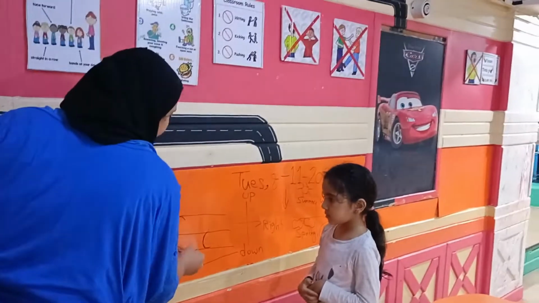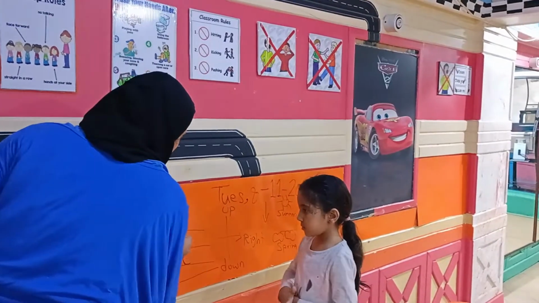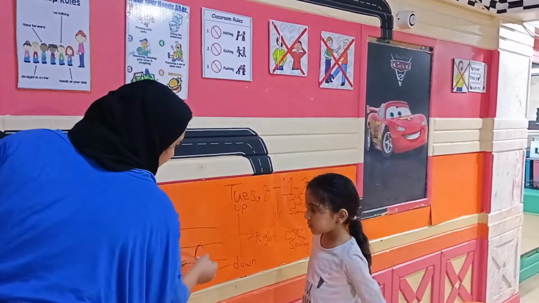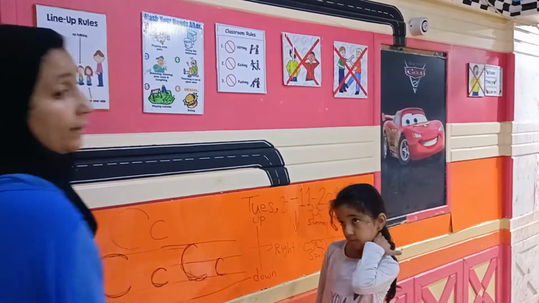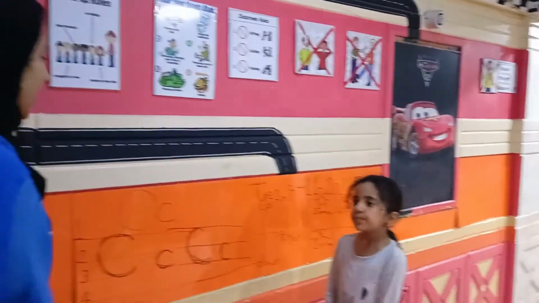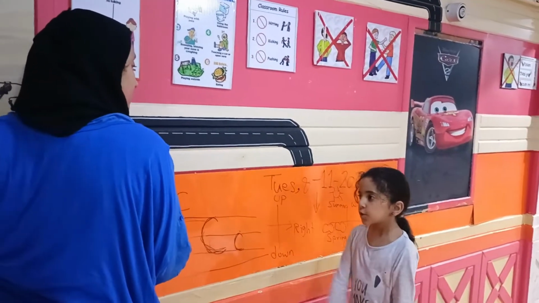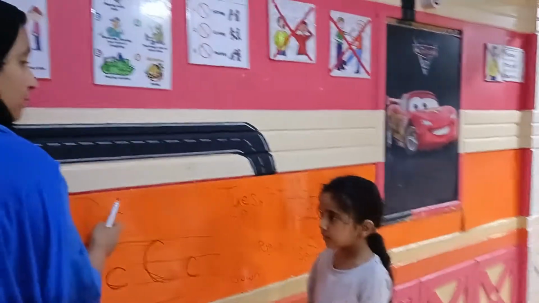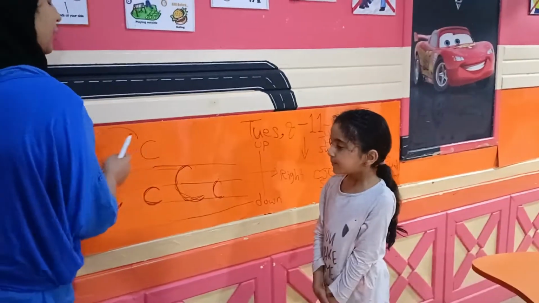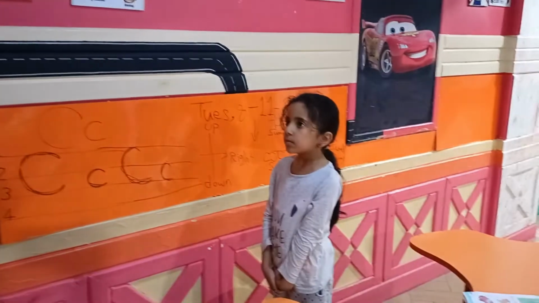Alright, these are the two forms of letter C. Half a circle between line number 1 and line number 3. And lowercase form, half a circle between line number 2 and line number 3. Letter C has how many forms? 2 forms. The big one, capital form, and the small one, lowercase form. Letter C make the sound K.